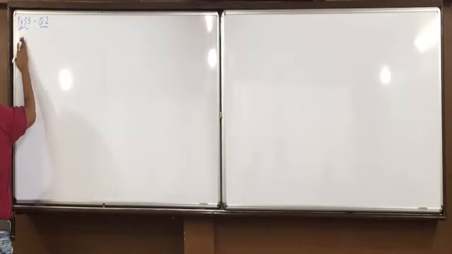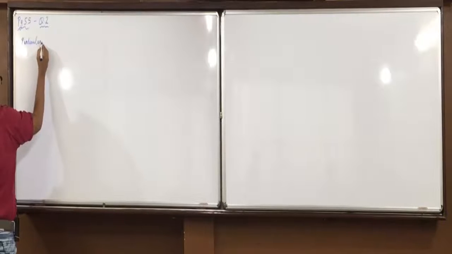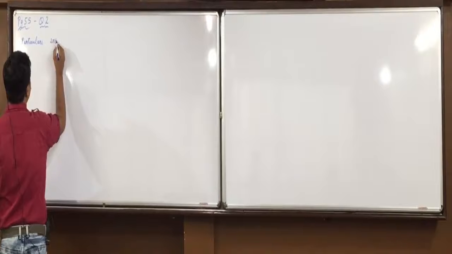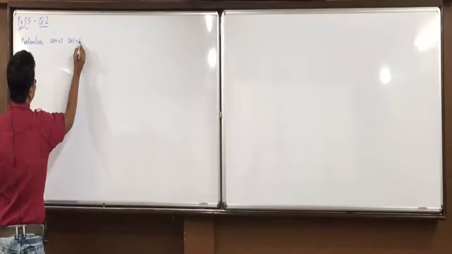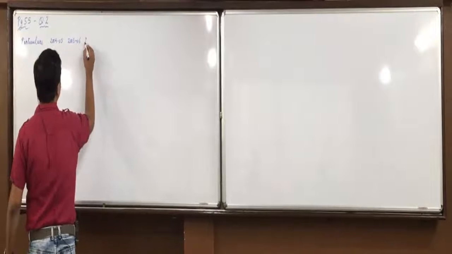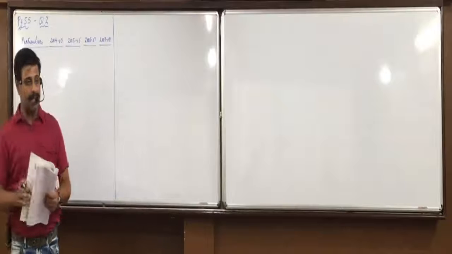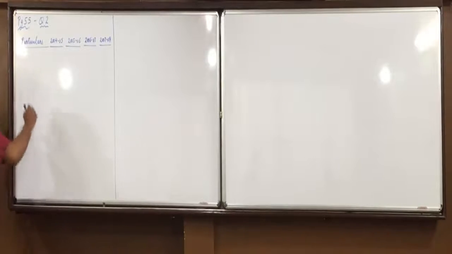First we'll find the adjusted profit. So particulars. Then 2004 to 5, 5 to 6, 6 to 7, and 7 to 8. Shall I start with it? Now we are into particulars.